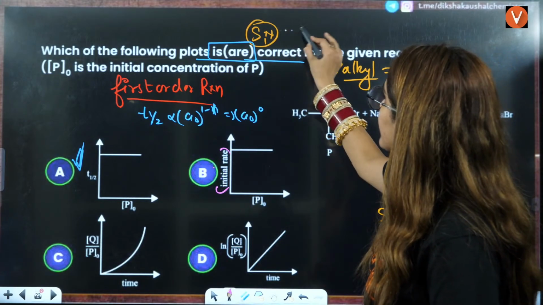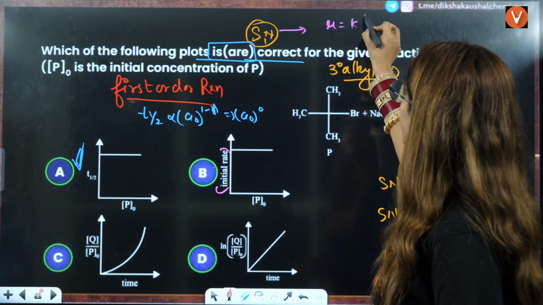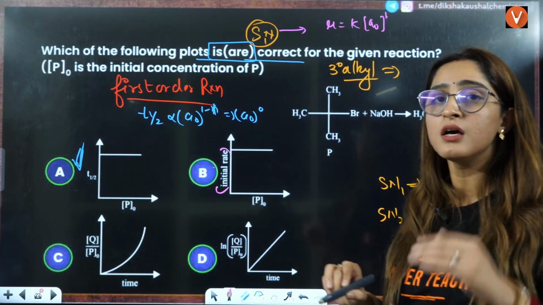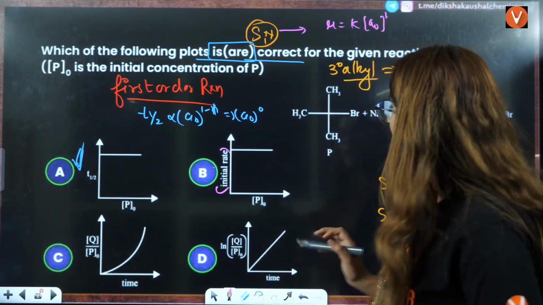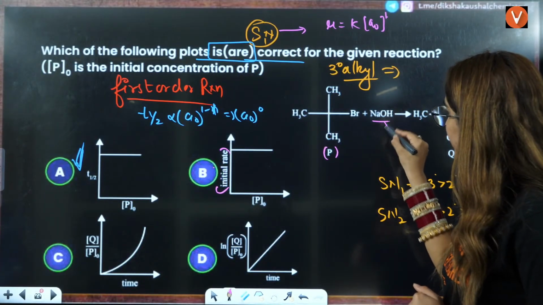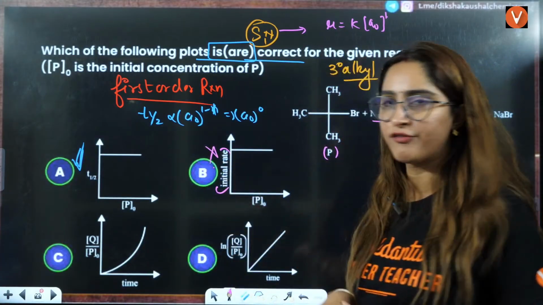Because in the SN1 mechanism, we know that the rate is directly proportional to K times the initial concentration raised to the power 1. That's how it is a first order reaction. So that means it is dependent on the initial concentration of P. It is not dependent on the nucleophile. That is how you can say this is the wrong graph, right?